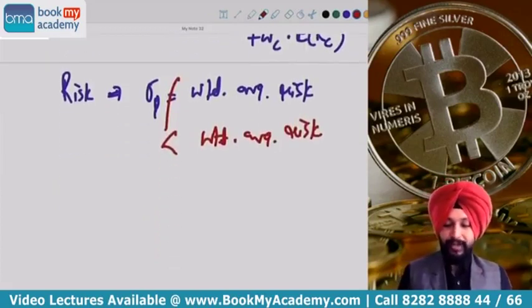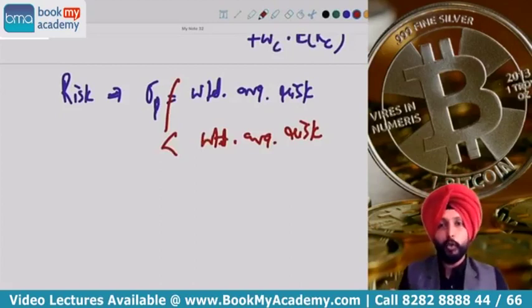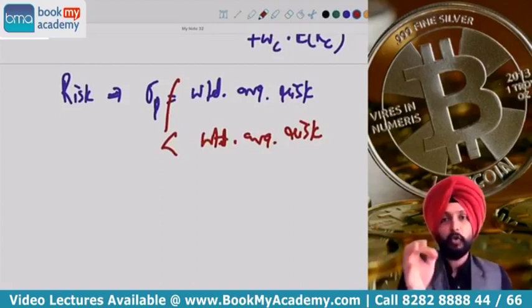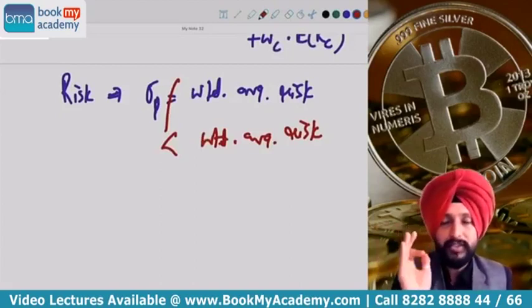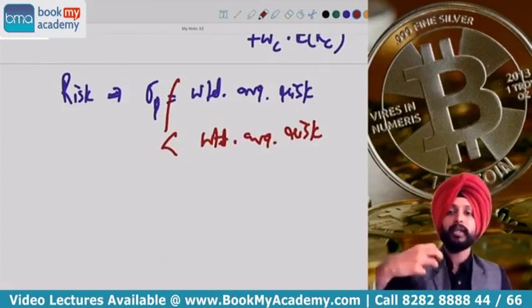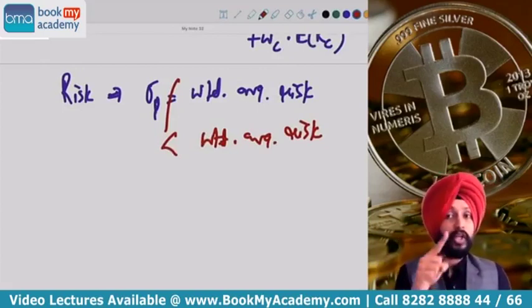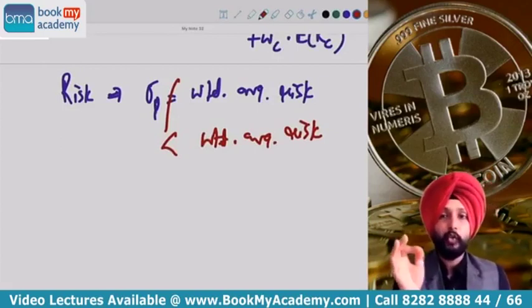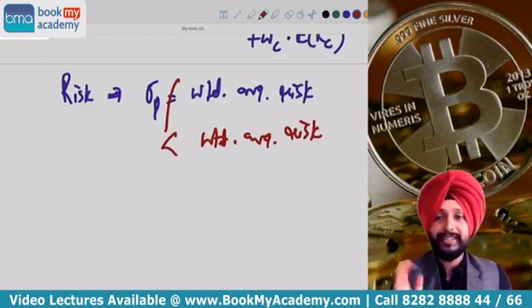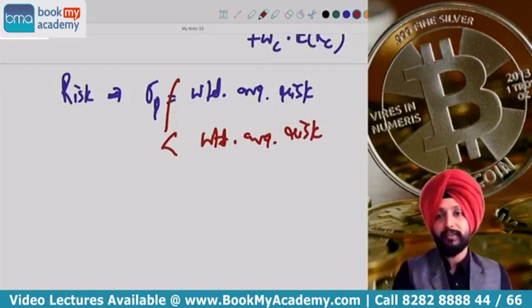Why is it less than weighted average risk? You studied this in CFPM in derivatives chapter. Why is the risk of a portfolio less than the weighted average risk? Because we get some benefit of diversification. We get some benefit of diversification by putting our money not just in one stock but across different stocks. Because once you put your money across different stocks, you are able to get rid of unsystematic risk. Do you remember, guys? We get rid of unsystematic risk once we diversify the money.